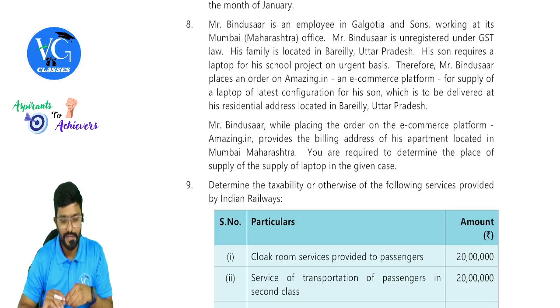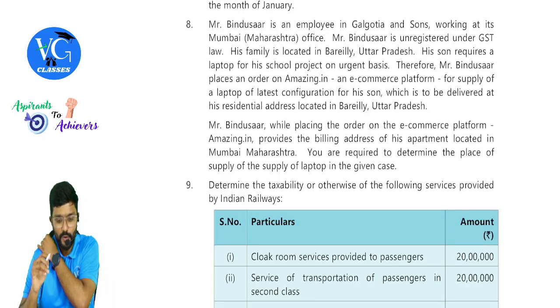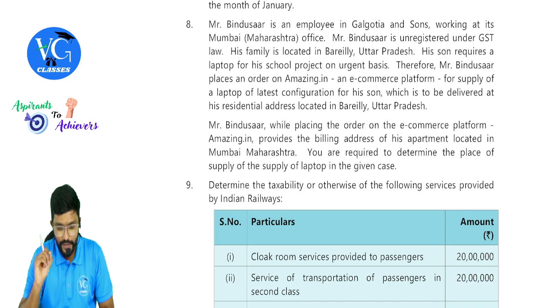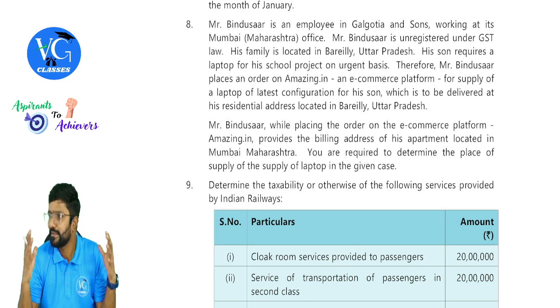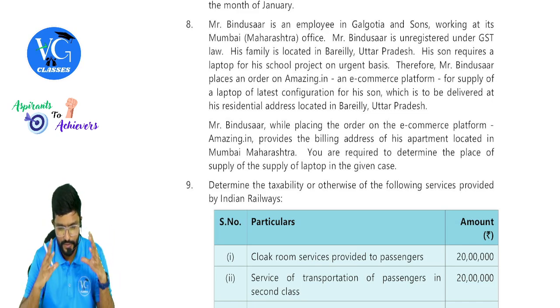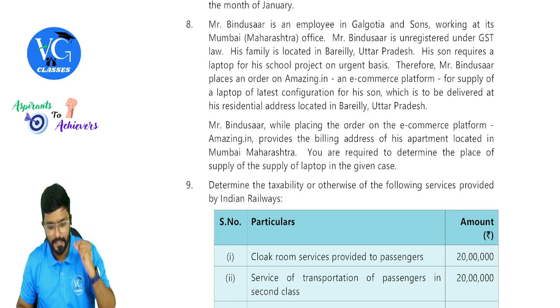Mr. Bindusar is an employee in Golgatia and Sons, working at its Mumbai, Maharashtra office. Mr. Bindusar is unregistered under GST law. His family is located in Bareilly and Uttar Pradesh. Guys, we call it as Rai Bareilly. You know, just Sonia Gandhi, Rahul Gandhi and all used to stand there in election. Yeah. His son requires a laptop for his school project on urgent basis.